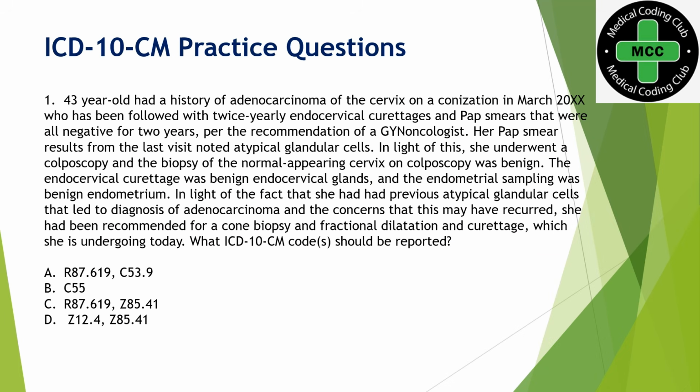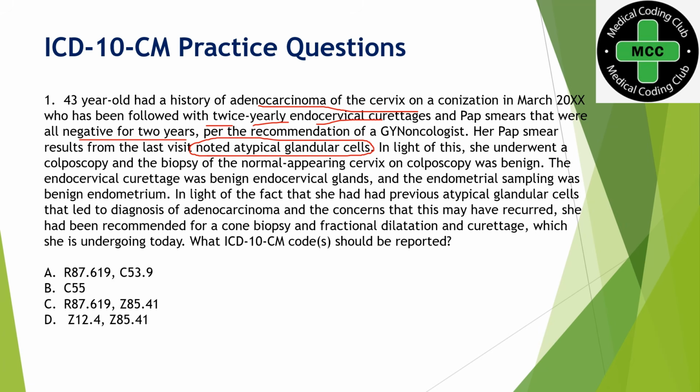Okay, question. A 43-year-old had a history of adenocarcinoma of the cervix on conization in March 2020, which has been followed with twice yearly endocervical curettage and pap smear that were all negative for 2 years. As per the recommendation of the gynecologist, her pap smear result from the last visit was noted as atypical glandular cells. Atypical glandular cells means abnormal cells. She underwent a colonoscopy and biopsy of the normal appearing cervix. The colonoscopy was benign. The endocervical curettage was benign endocervical glands, and the endometrial sampling was benign endometrium.